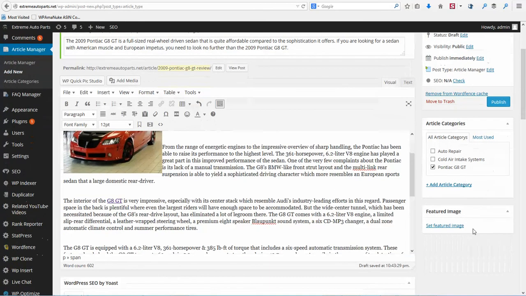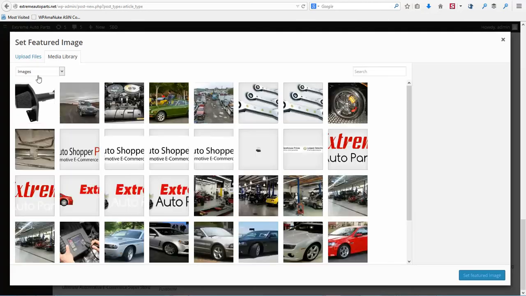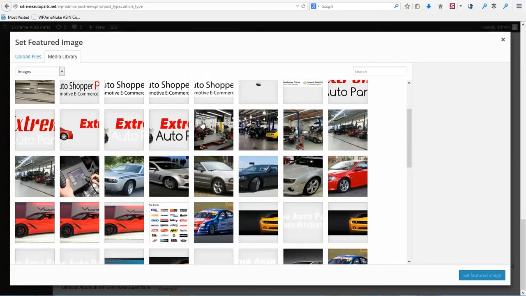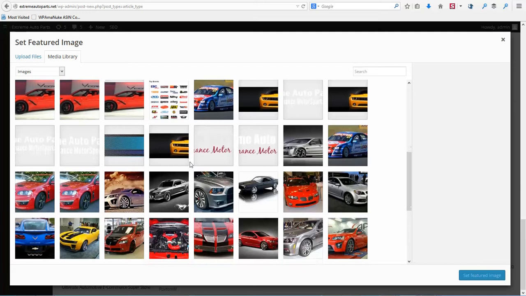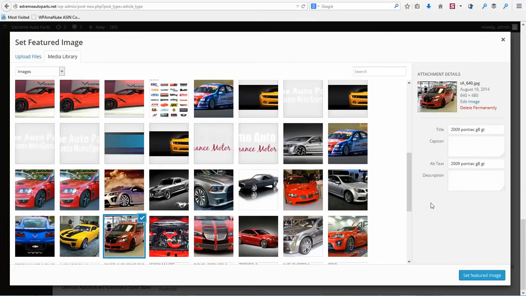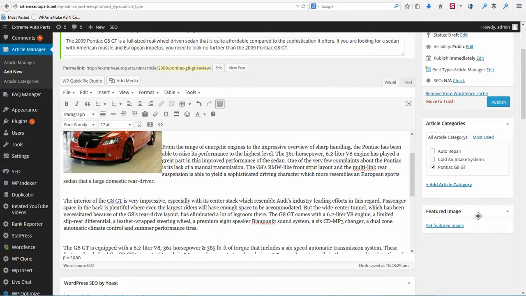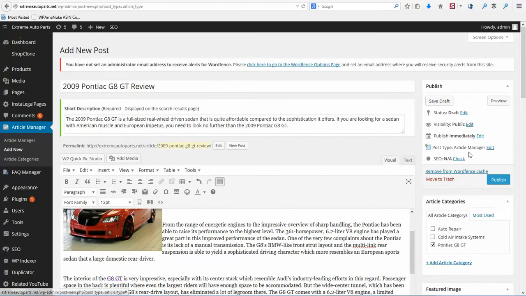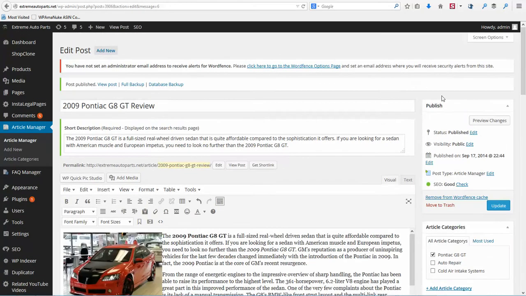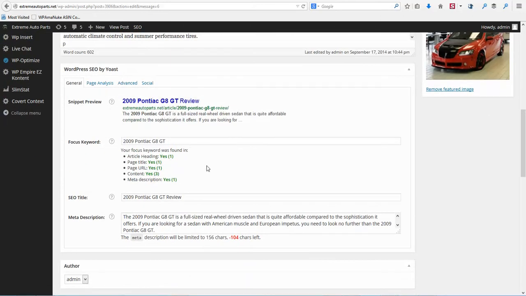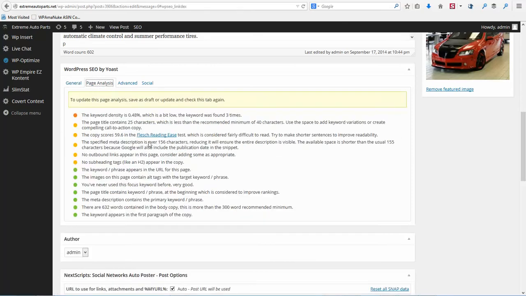Okay, so let's go ahead and put our featured image in. We can put the same image, just for time. All right, so let's just go ahead and publish this for right now. Let's scroll down and take a look. We've got everything pretty much the way it needs to be as far as on-page SEO. You can go to page analysis and take a look at a few more things, but pretty much we've got it where we want it to be.